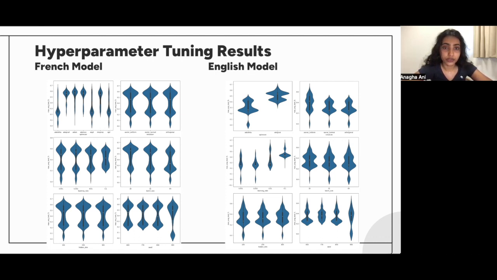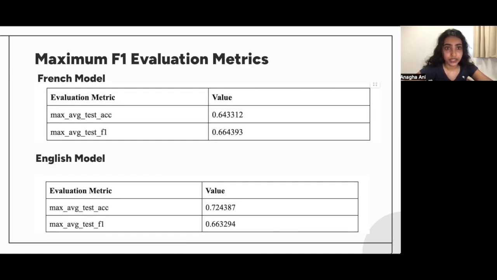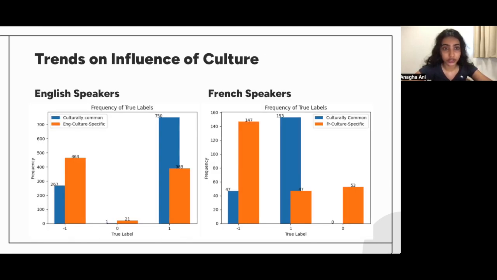A total of over 3,000 variants of the Sentic GCN model were trained, and their corresponding maximum average test F1 and accuracy scores were recorded. The impact of each of the hyperparameters on the resulting F1 was analyzed for each of the models. This led to the identification of the best performing model for each of the two languages. The two best performing models had the following evaluation metrics, with F1 scores of around 66% and accuracy of 72% for the English model, and 64% for the French model.